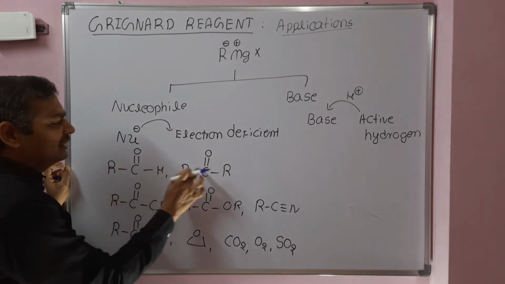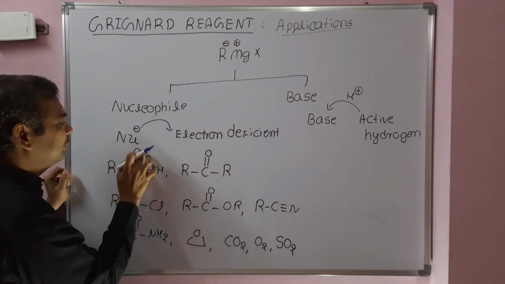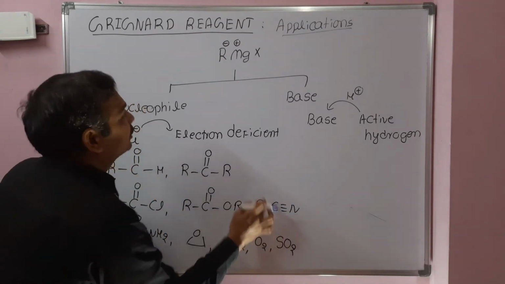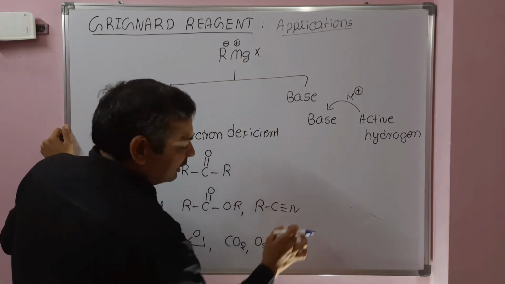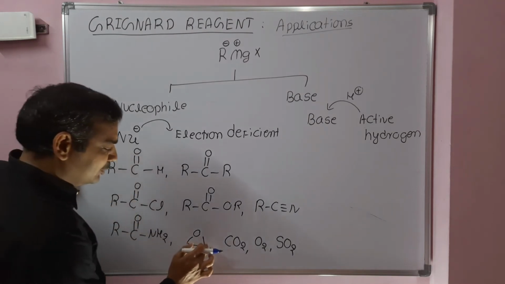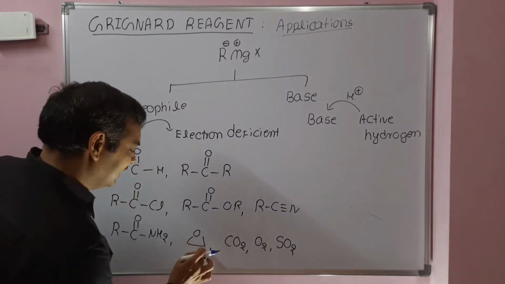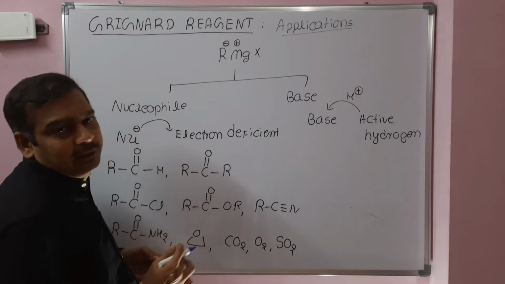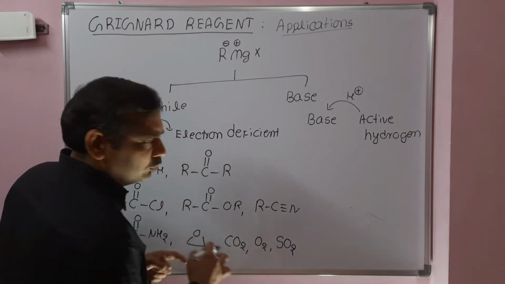If it is aldehydes and ketones, the alkyl part will attack at carbon, MgX part will attack at oxygen. Here also same. Whereas here, the alkyl group will attack at carbon, MgX part will attack at nitrogen. Here same, alkyl group, MgX part. Here, the opening of epoxide will take place at the sterically less crowded position, either here or here. That depends on the stereochemistry, steric crowding. CO2 is similar to aldehyde. O2, both are same.